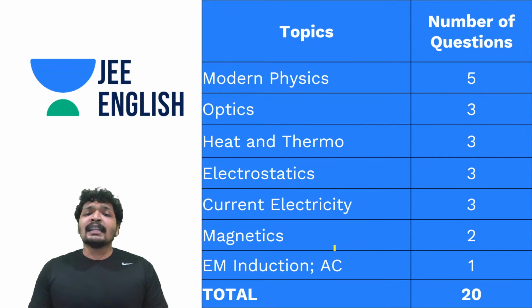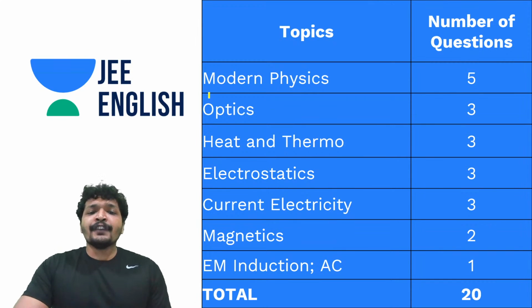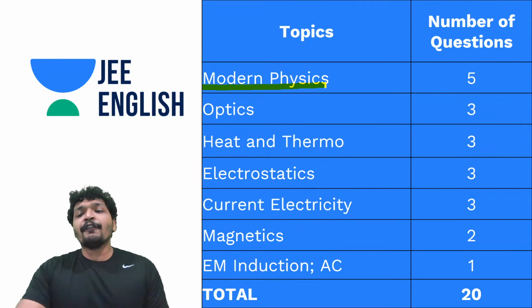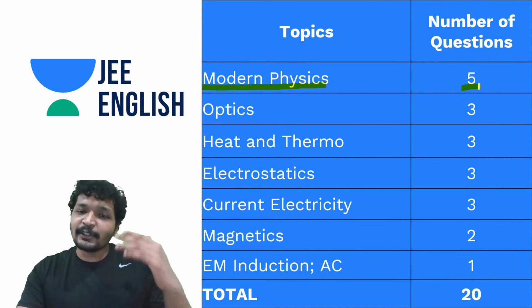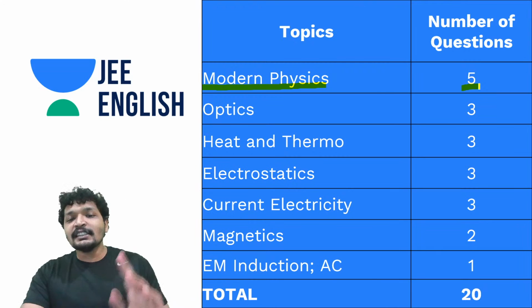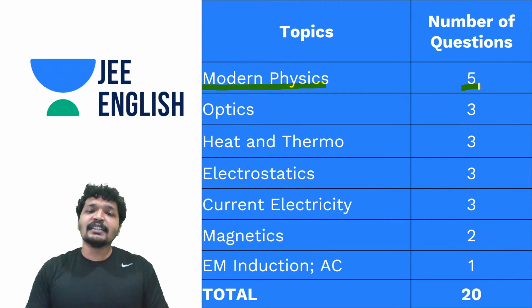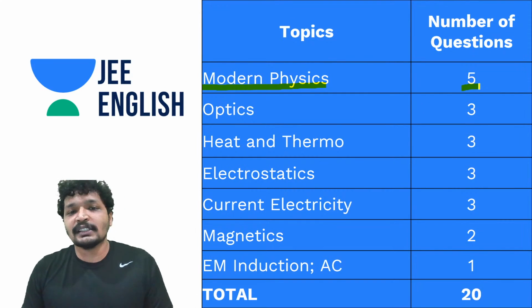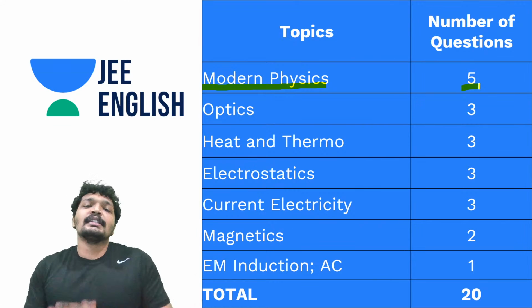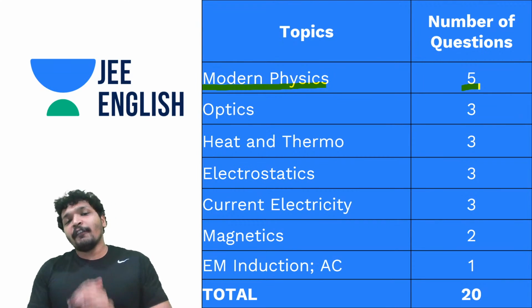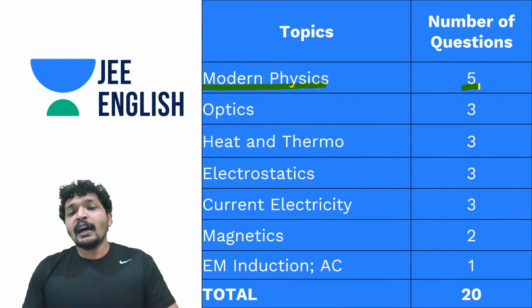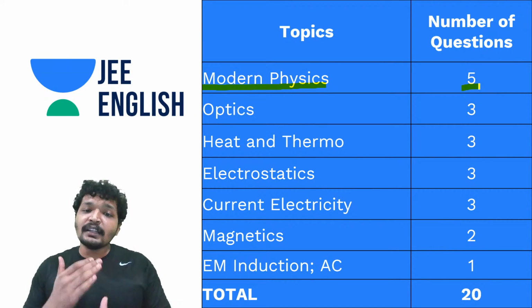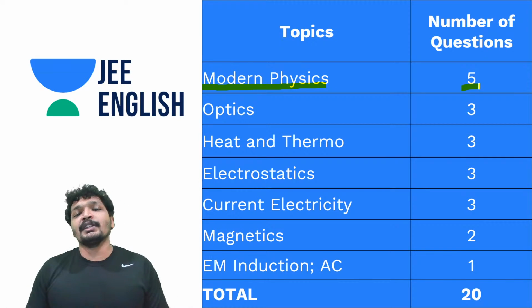So in that, if you have noticed, modern physics had anywhere around 5 questions. 5 questions out of 30. Can you believe that? And those 5 questions alone would have carried away the rank by 10,000, 20,000 in some cases, or even 30, 40,000. It's anywhere around 20 marks. 5 by 30 into 100, just think about it. It's more than 15%. It generally does not happen that one single topic has so much weightage.